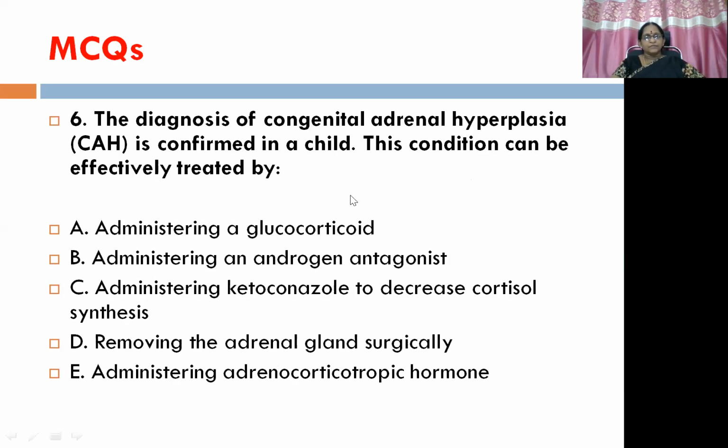Sixth, the diagnosis of congenital adrenal hyperplasia is confirmed in a child. This condition can be effectively treated by administering a glucocorticoid, administering an androgen antagonist, administering ketoconazole to decrease cortisol synthesis, removing the adrenal glands surgically, or administering adrenocorticotropic hormone.